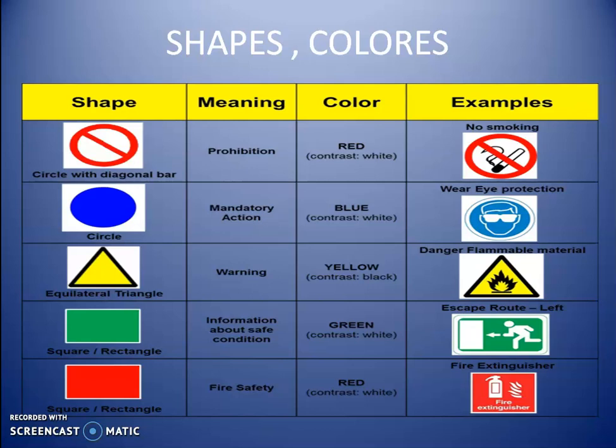Warning signs have a yellow background with triangular shape with black symbols.